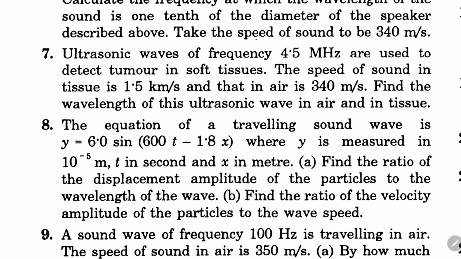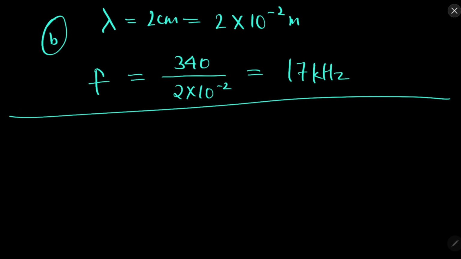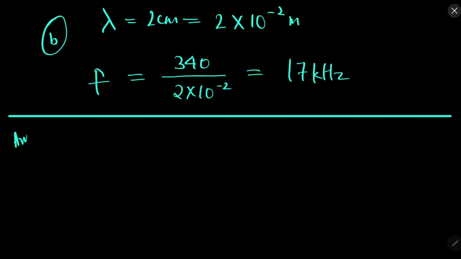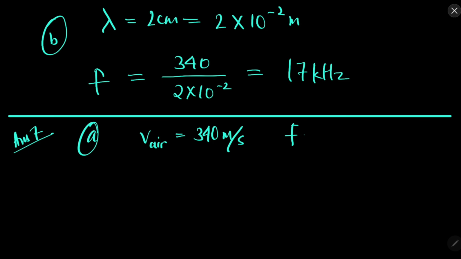Ultrasonic waves of frequency 4.5 megahertz are used to detect tumors. Now the speed of sound in tissue is 1.5 km per second and in air it is 340 meters per second. So we need to find the wavelength of ultrasonic waves in air as well as in tissue. So similar formula, question 7. So first for air, this is the velocity, frequency is this much.